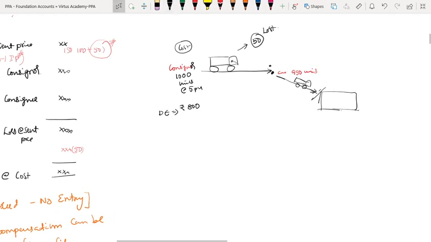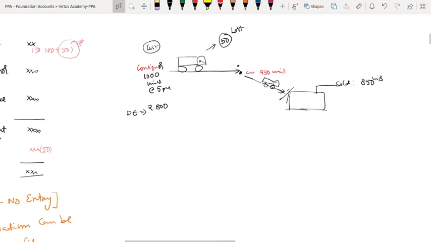Got it? Now let us go. So how many units did he receive? 950. Correct? Out of that 950, imagine 850 units are sold. That means what is the closing stock?